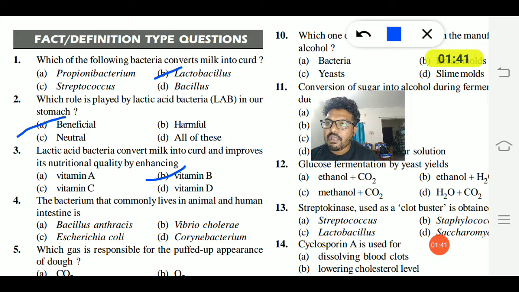Fourth question. The bacterium that commonly lives in animal and human intestine. Bacillus anthracis, Vibrio cholerae, Escherichia coli, and Corynebacterium. So the bacterium that commonly lives in both animal and human intestine is E. coli. That is Escherichia coli. Okay, so that is the fourth question. So coming to the fifth question.